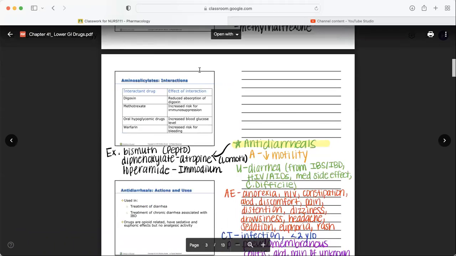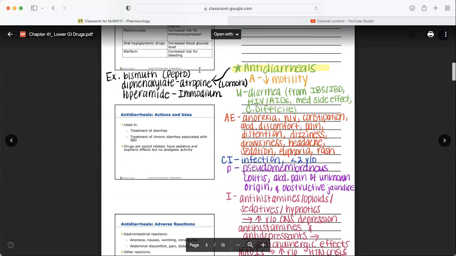and Exit. Antidiarrheal medications. So some examples of antidiarrheals: Pepto-Bismol, right? All those things. Nausea, heartburn, indigestion, upset stomach, diarrhea. It's Pepto-Bismol. So bismuth is an antidiarrheal.